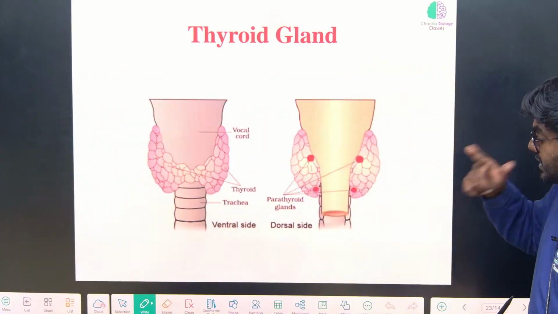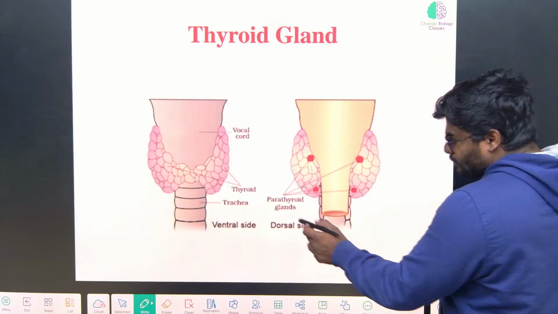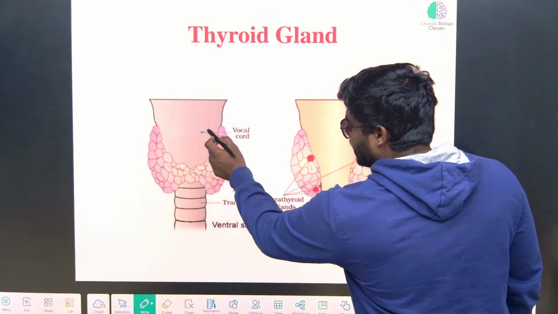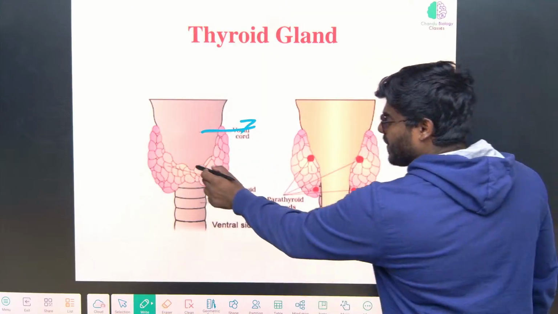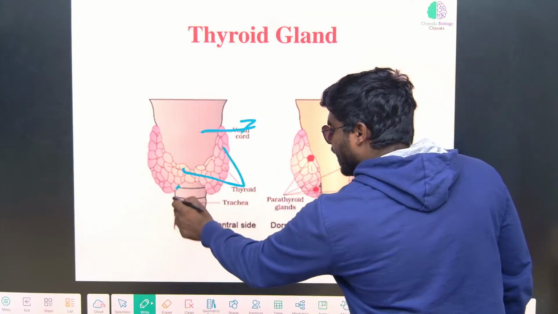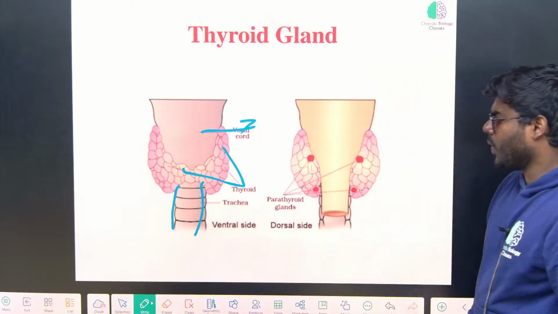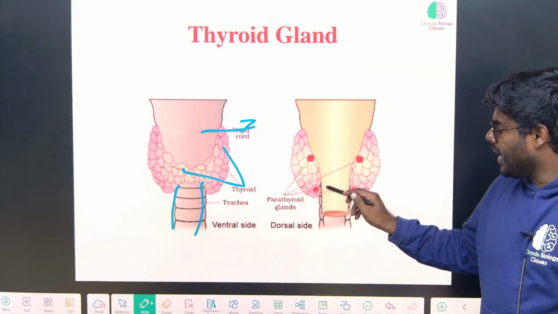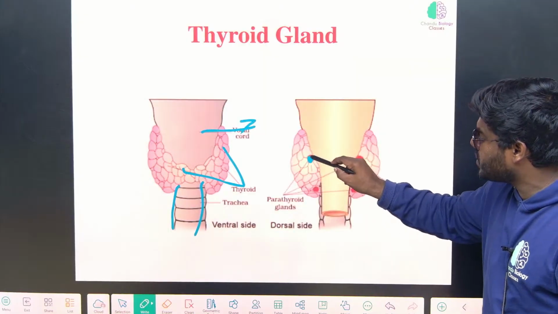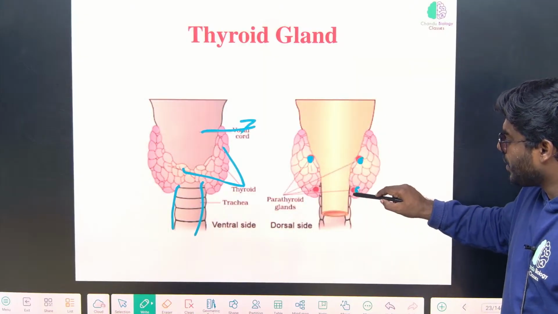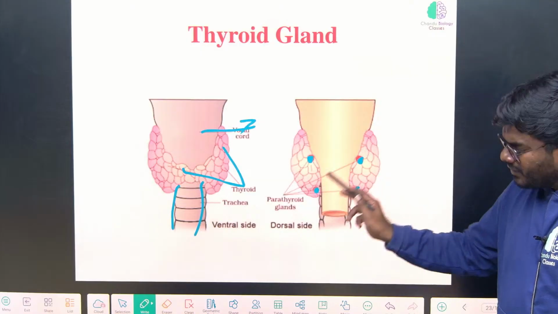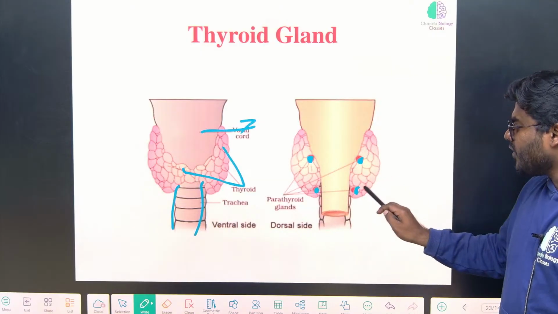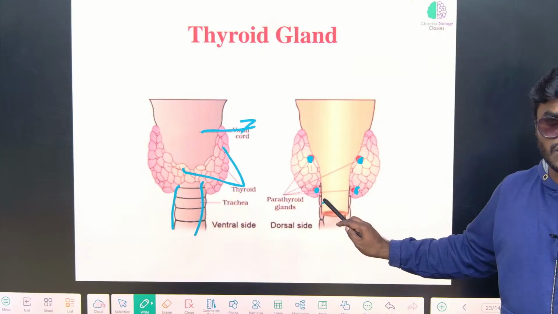So can you see this picture, friends, very clearly? See here, understand. This is the voice box and this entirely is the thyroid gland. This is the trachea. Okay, don't confuse. In the upcoming slide we will read it. Between the thyroid gland we also have parathyroid glands. You can see that. We will see the functions later. There are a total of 4 parathyroid glands present. Only 4. Okay.